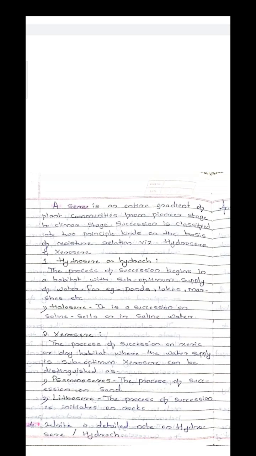So hydroseres means the process of succession begins in a habitat with suboptimal supply of water. For example, ponds, lakes and marshy places, etc.